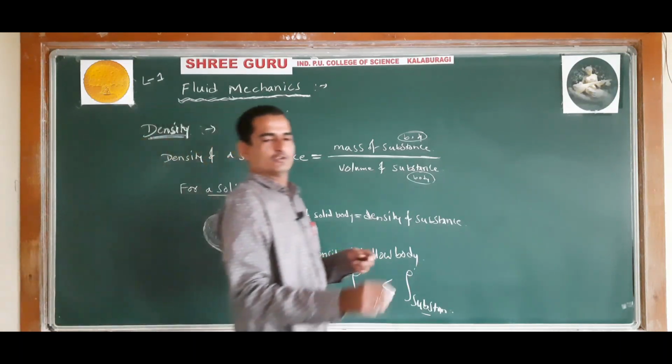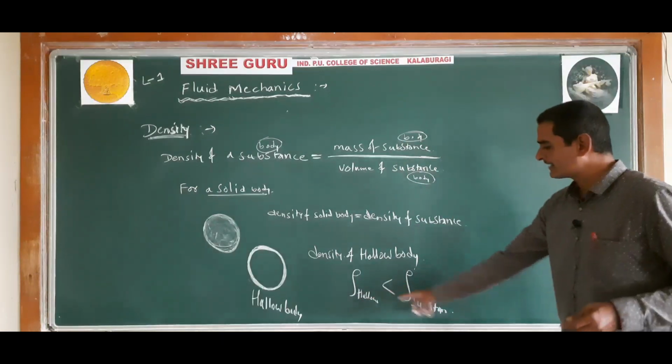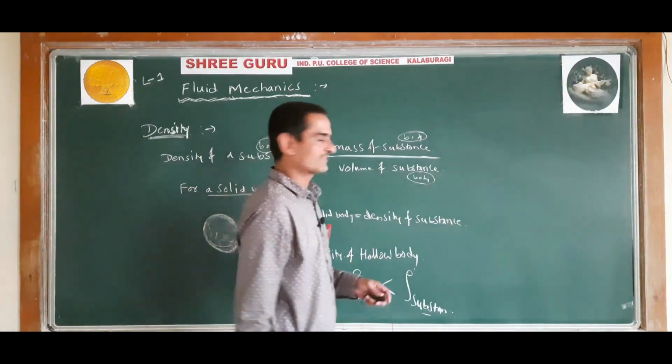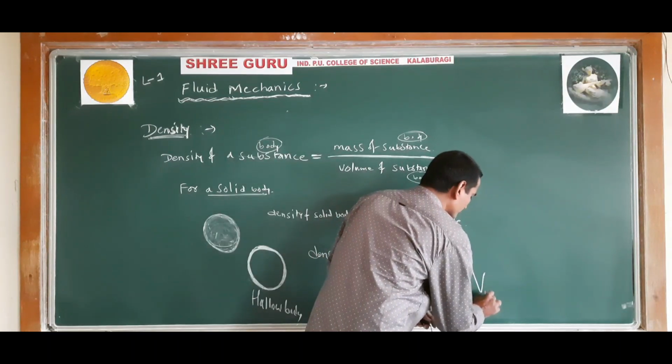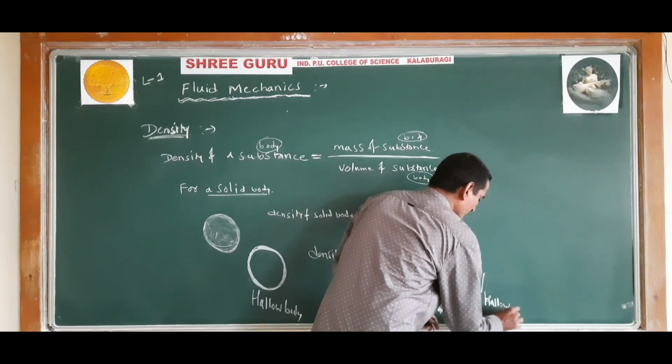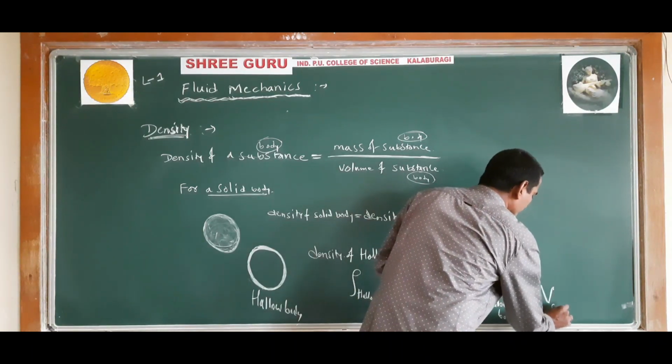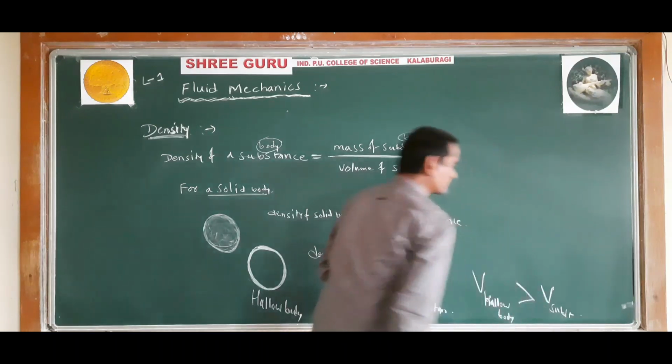Understood the concept? So the density of the hollow body will be less than the density of the substance, because the volume of the hollow body will be more than the volume of the substance.